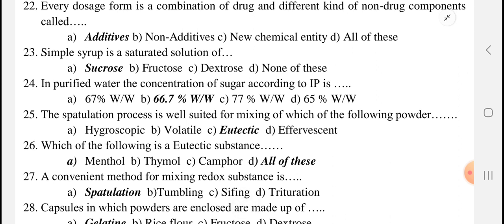They are nothing but additives. Additives, or you can say pharmaceutical aids or excipients, don't have any therapeutic value or therapeutic effect, but they are used in the formulations to make the formulations compatible with each other.